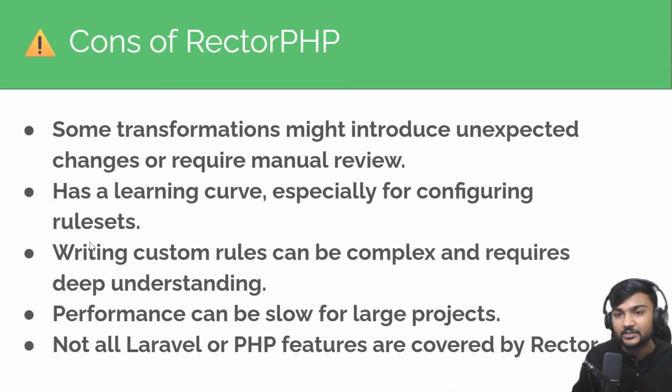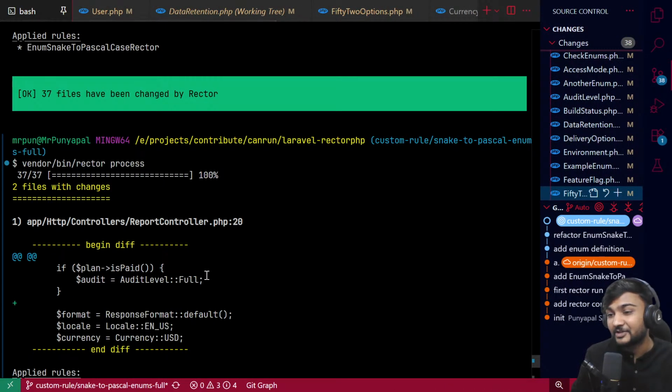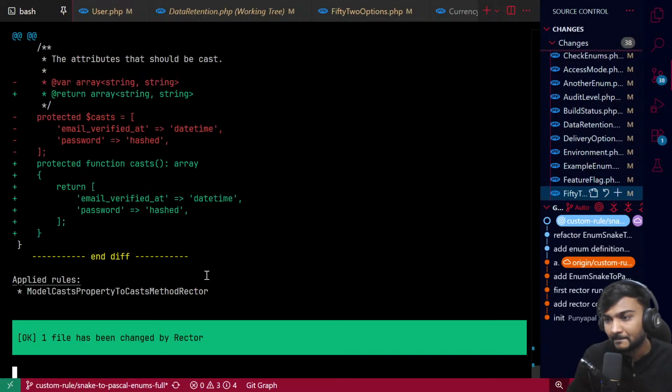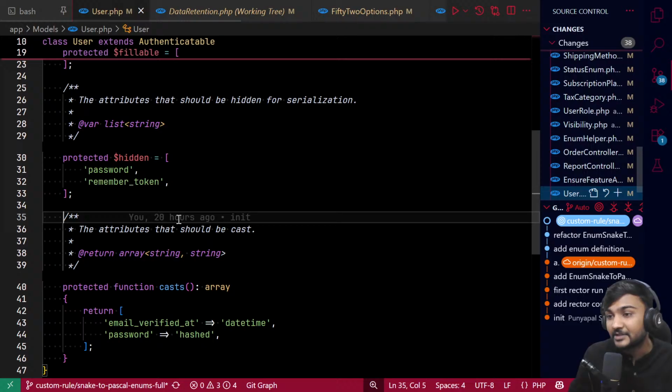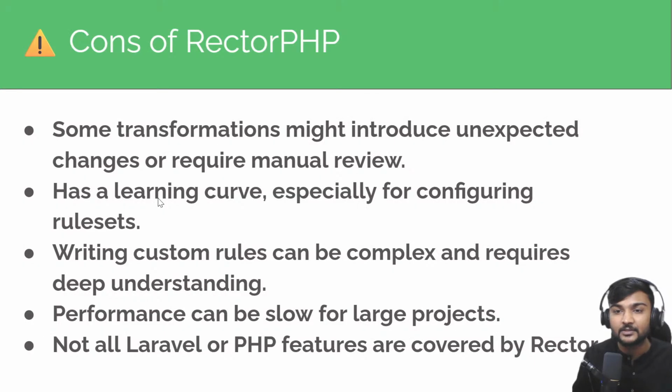But in Laravel 11, the casts method was introduced, right? So now, if I run Rector PHP again, I hope I have configured that rule, hopefully that will be converted into the casts method. Yeah, right. It just converted the casts property into the casts method. So it will help you in some cases, but not all the cases, right? I hope that makes sense.